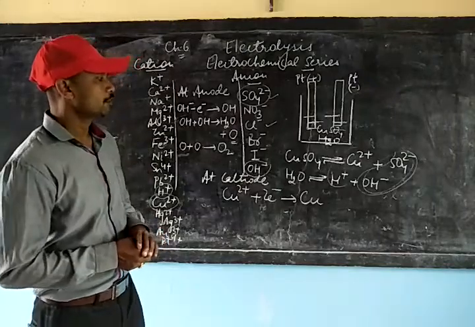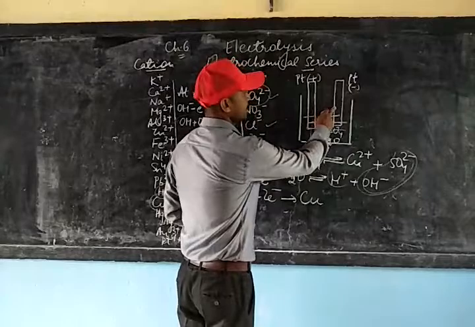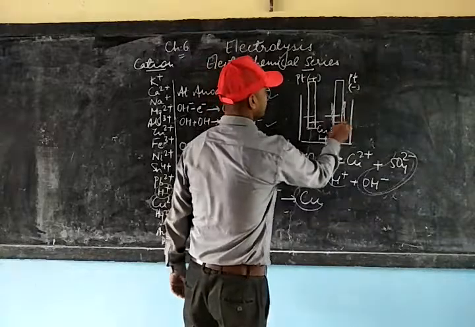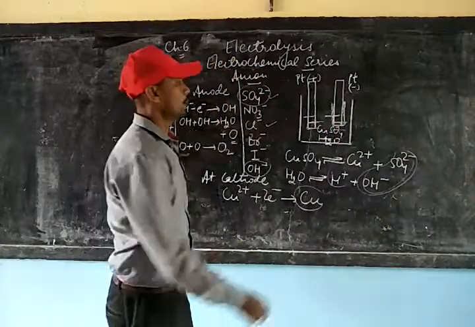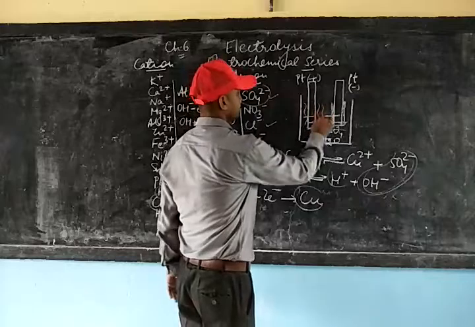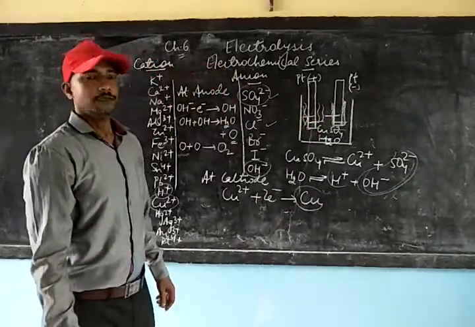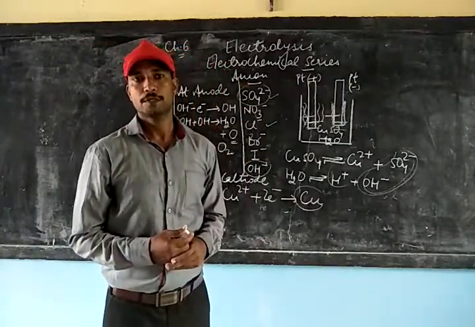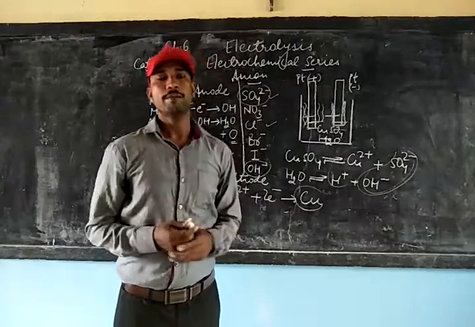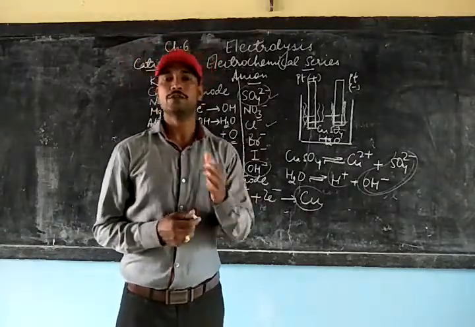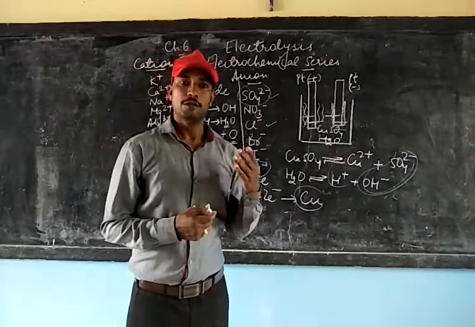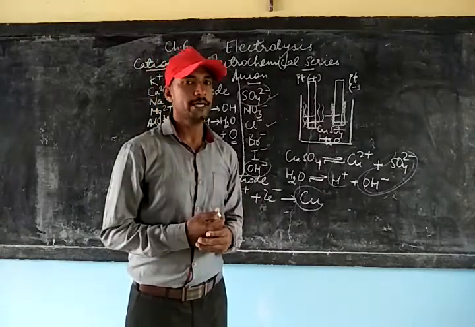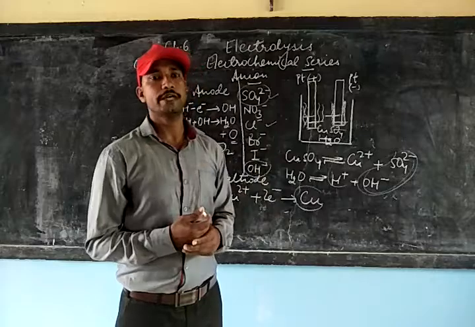So it is found that on one side, that is on the cathode side, copper will be deposited, and at the anode side oxygen gas will be released. This is how the electrochemical series is to be used. Once again, in the electrochemical series we prefer those cations or anions which get the lower position in the electrochemical series. We can discuss more on this in the next class.